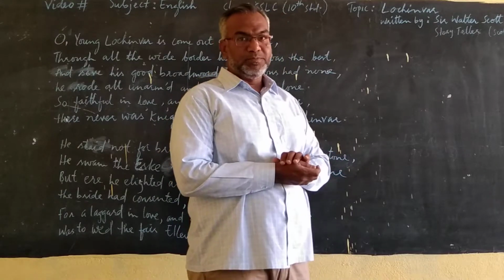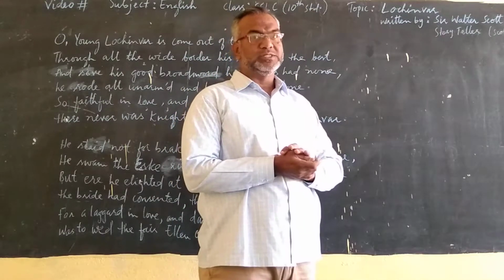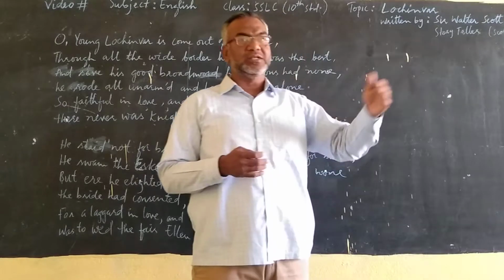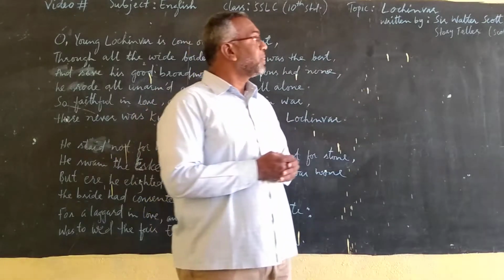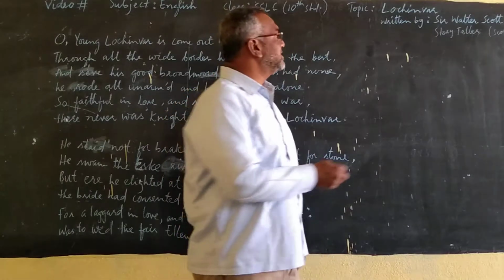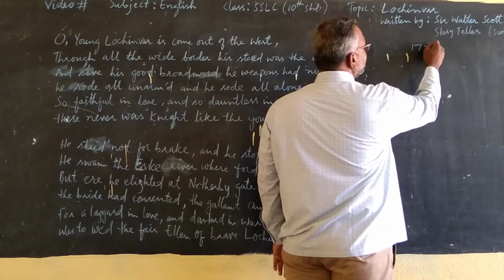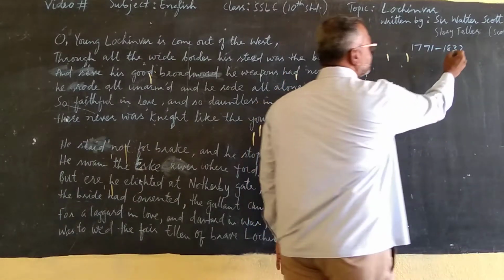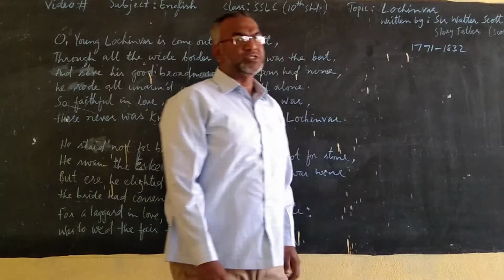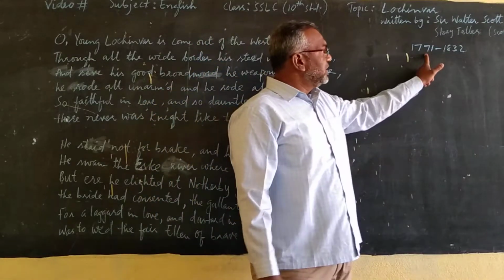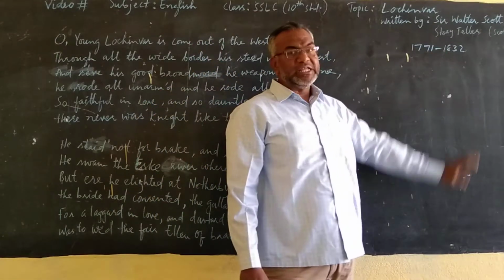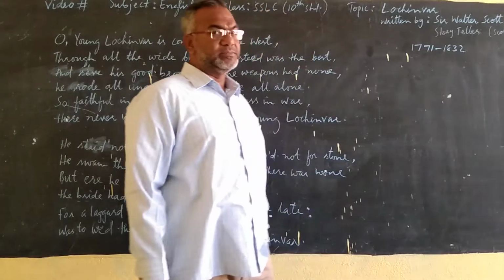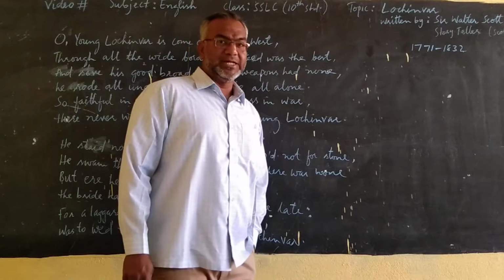a writer, poet, a storyteller who was good at telling stories in prose as well as in verses in poetry. He lived from 1771 to 1832. He was from Scotland. That is in the 18th and 19th century. He was a great storyteller.